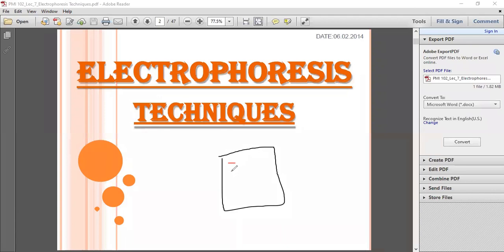Yes, sir, these are our bands, but we cannot see them. So what do I have to do? I have to add the ethidium bromide solution over here. Now I have added ethidium bromide solution and look at this band in the presence of UV light.